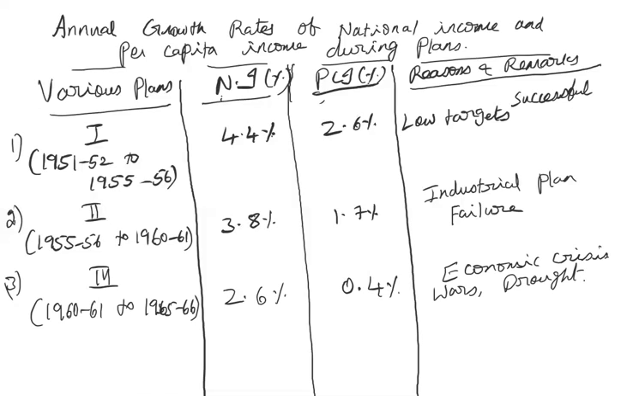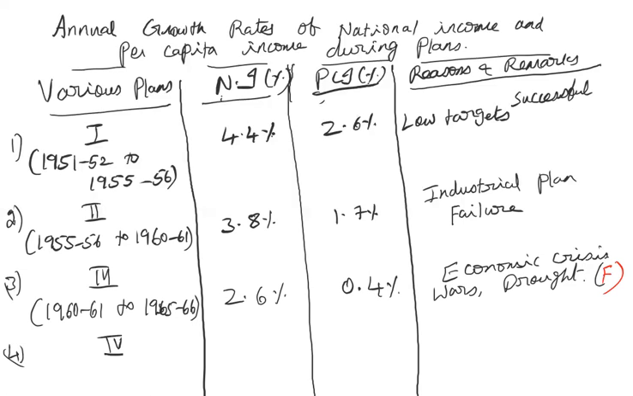So national income still plunged down to 2.6%, and the per capita income also decreased to 0.4%. So this one was also a failure. Okay, and I'll write F for failure. And then moving on to the fourth plan.